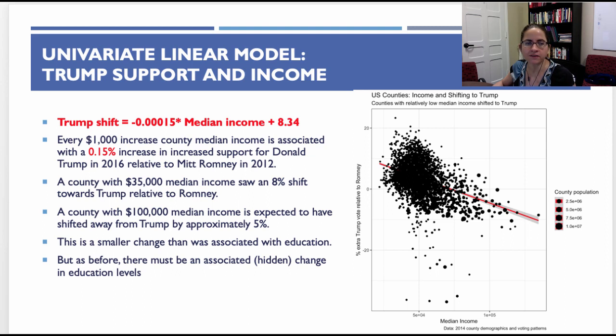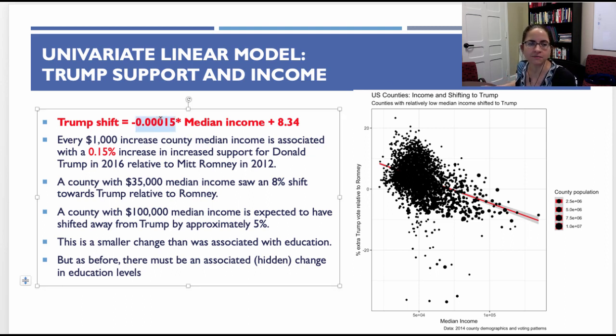Now note that I'm not using the coefficient reported directly in the equation here. I've multiplied it by 1,000 because it doesn't make tons of sense to think about a $1 change in county median income, but it does make a lot of sense to think about a $1,000 change in county median income. So I'll be multiplying this coefficient by 1,000 throughout this presentation.